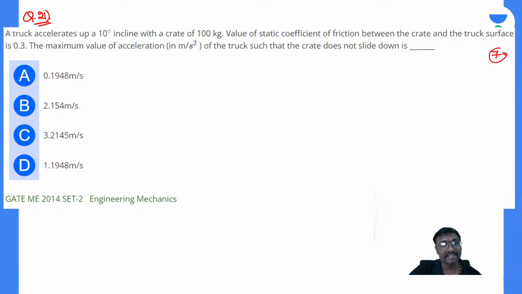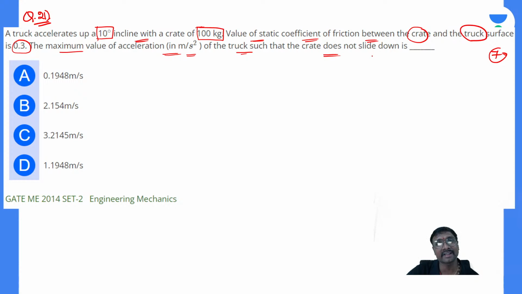So a truck accelerates up a 10-degree incline with a crate of weight 100 grams on this truck. The value of the static coefficient of friction between the crate and the truck surface is 0.3. So what is the maximum value of the acceleration in meter per second square of this truck such that the crate does not slide down?